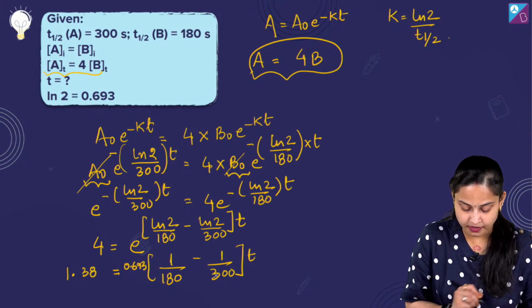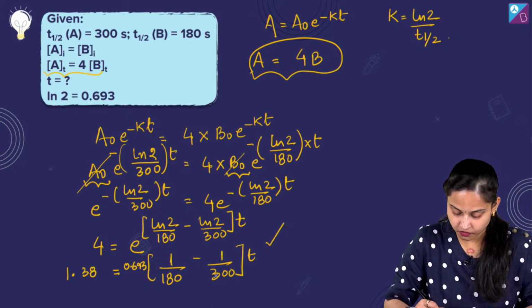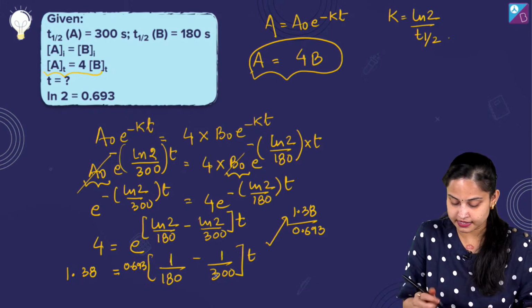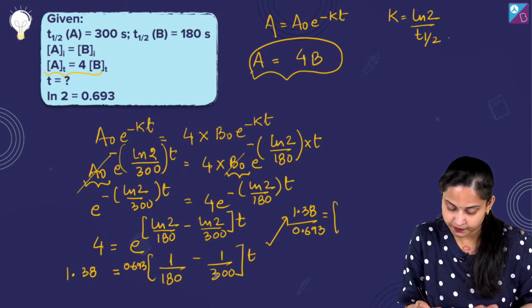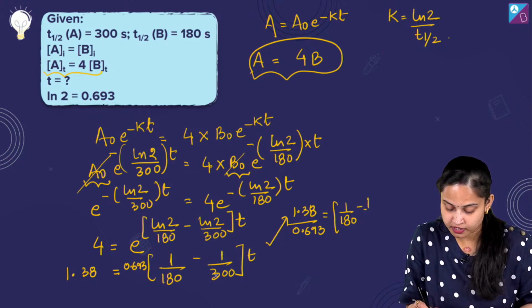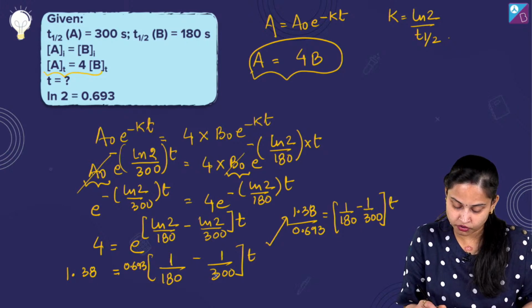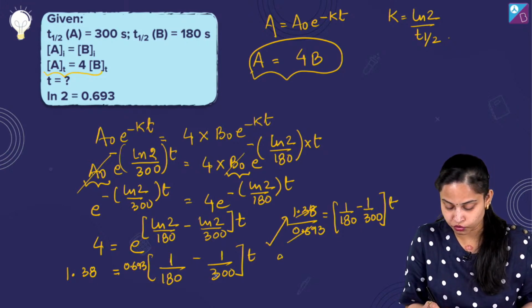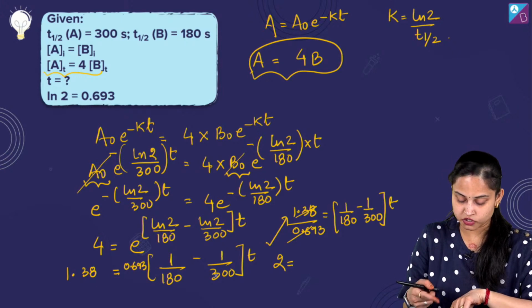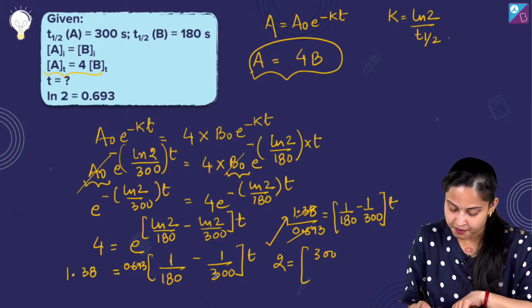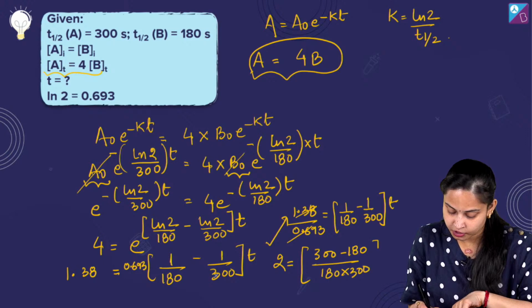1.38. Okay, so एक तरह से we are moving over here, it's 1.38 divided by 0.693, and over here it is equals to 1 upon 180 minus 1 upon 300, okay, into T. So it will be then equals to 2. So 2 is equals to, now 2 is actually equals to what? It's 300 minus 180 upon 180 into 300 into T.